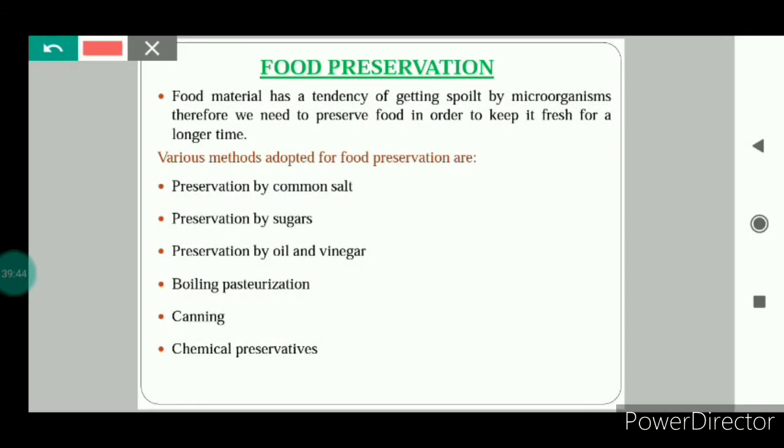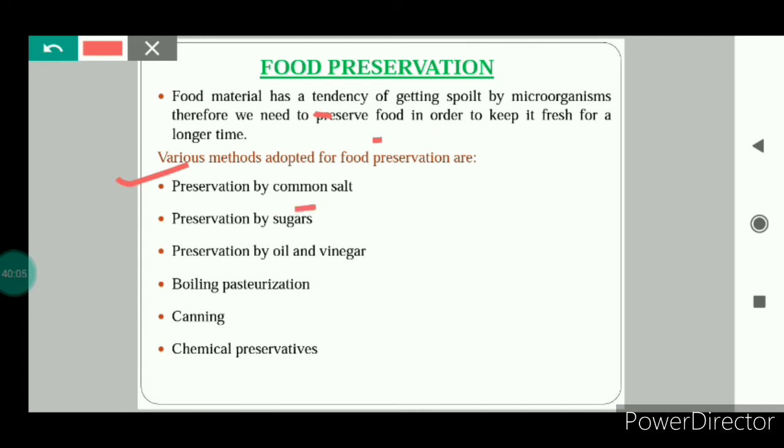Next is food preservation. Food material has a tendency of getting spoiled by microorganisms, and if we eat this spoiled food, it will result in food poisoning. So we need to preserve food in order to keep it fresh for a longer time. There are various methods that can be used for food preservation.